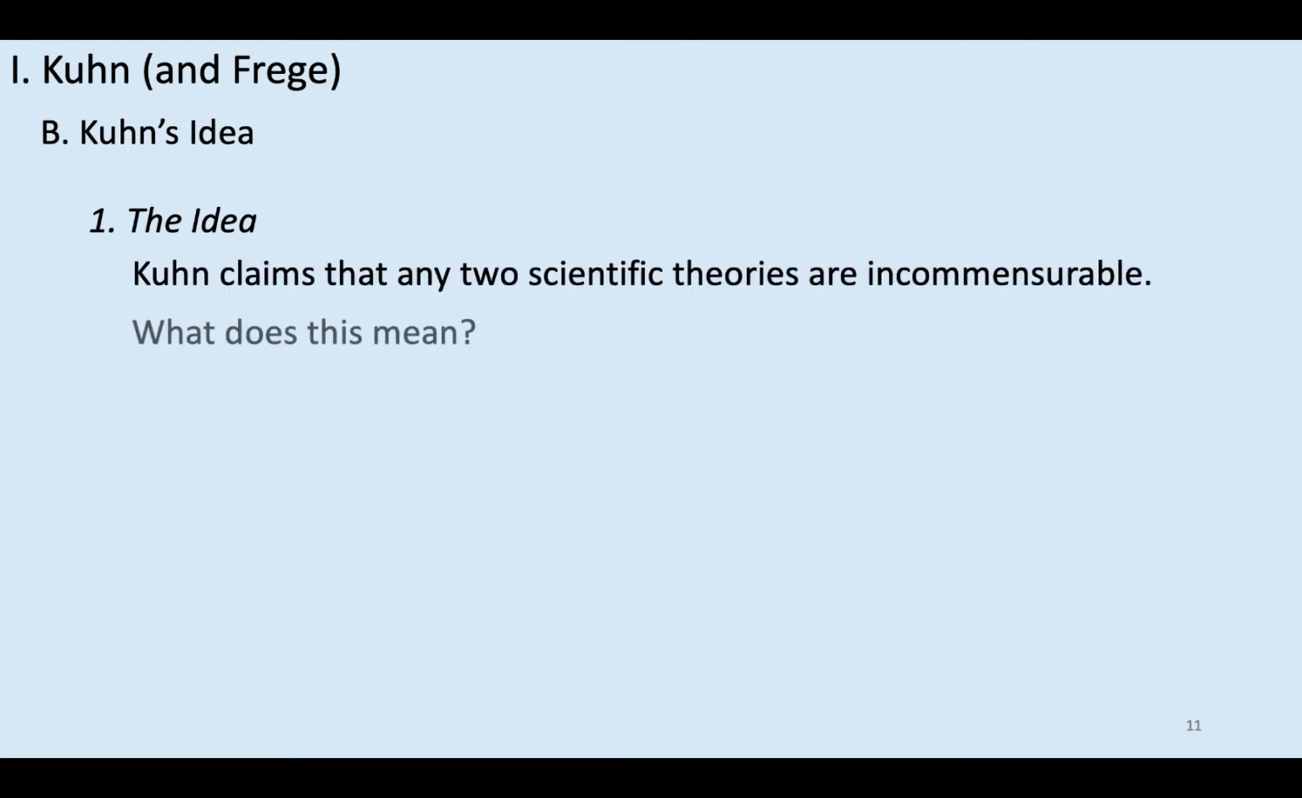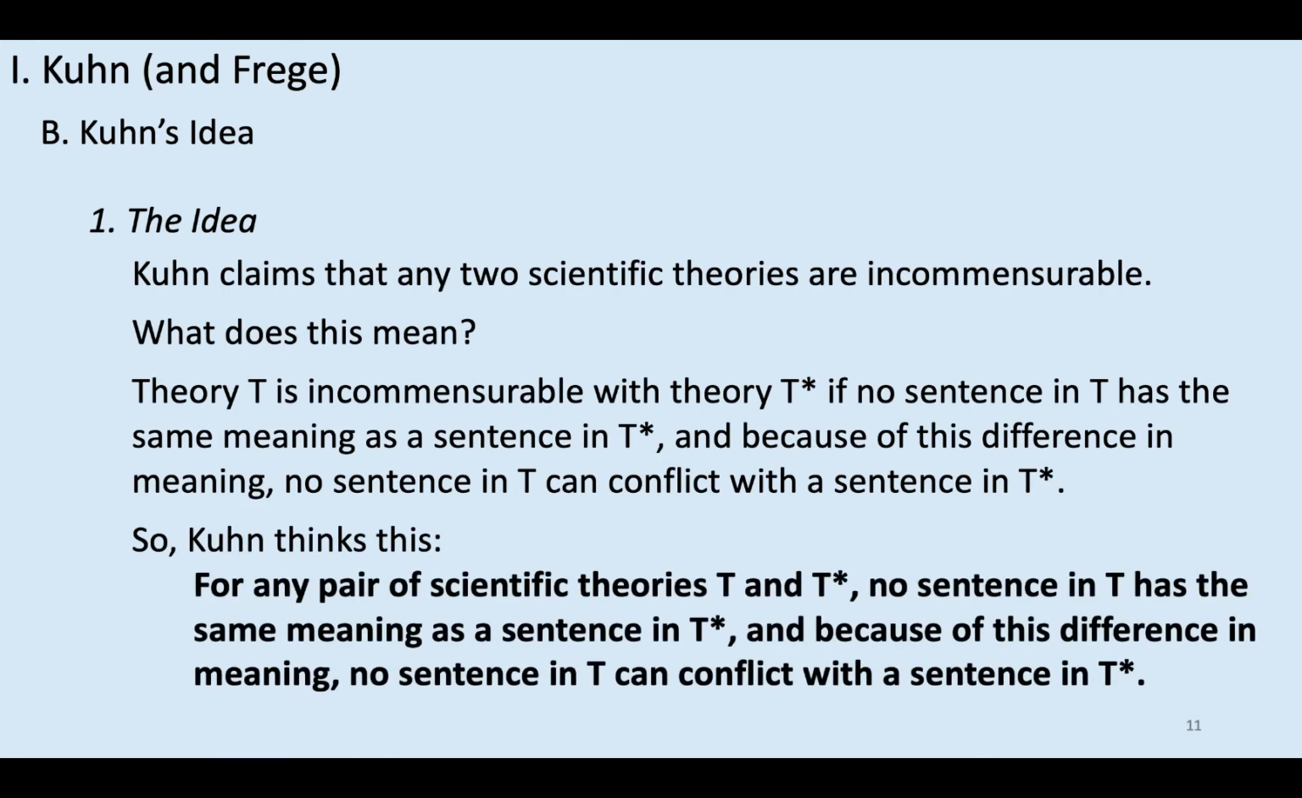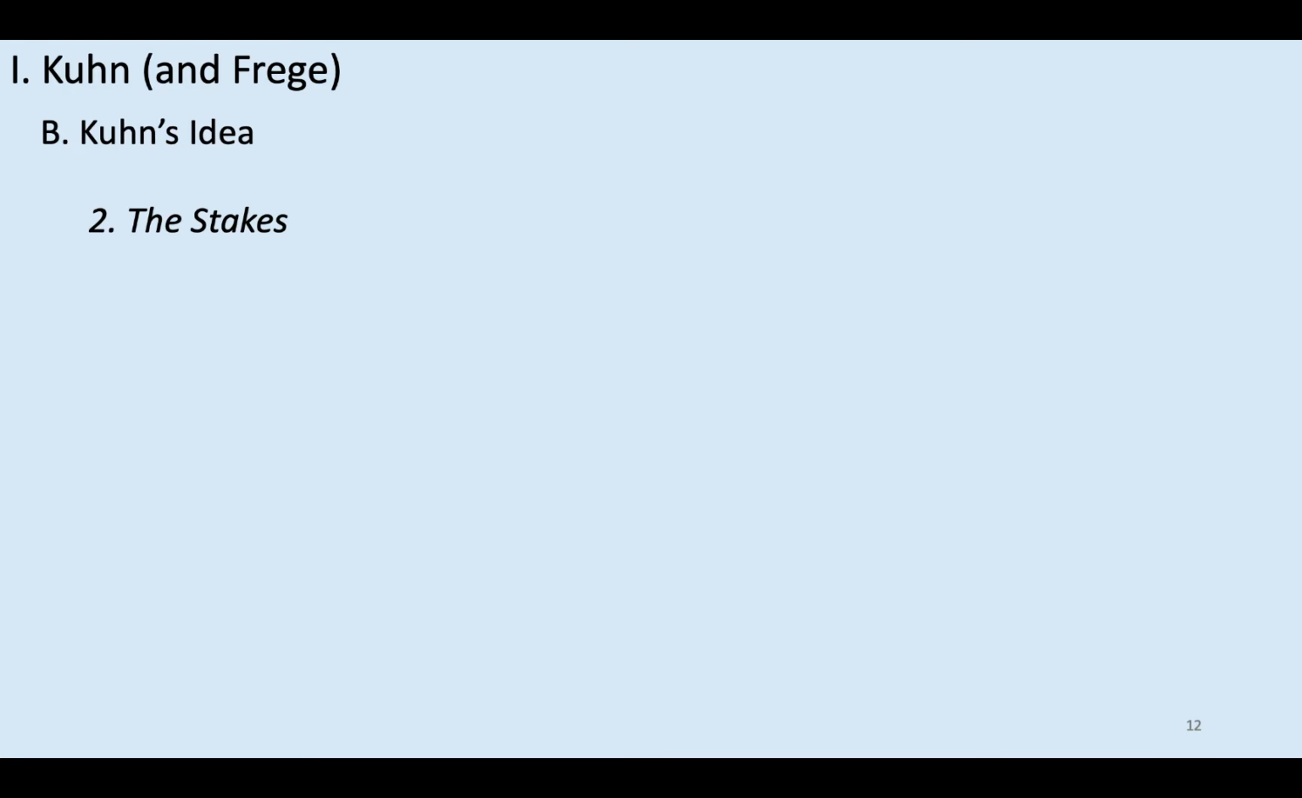So last time we saw that Kuhn advances the following claim. For any pair of scientific theories T and T star, no sentence in T has the same meaning as a sentence in T star, and because of that, no sentence in T can conflict with a sentence in T star. So we saw that he advances that claim and got a sense of what it means. That is what he has in mind. Now we're going to look at the stakes of this claim. That is, why this claim is so important.